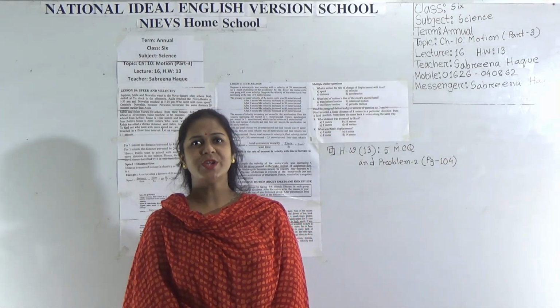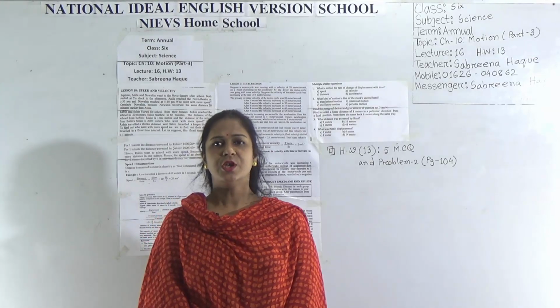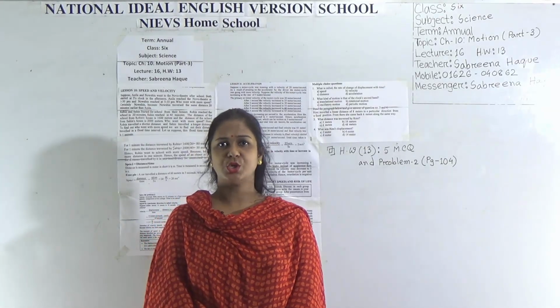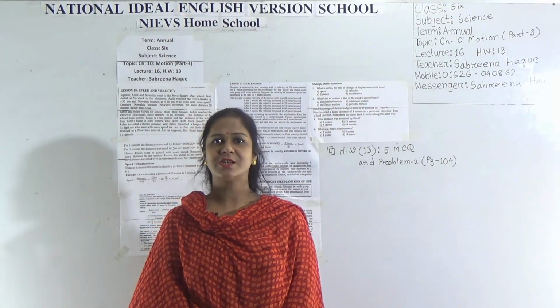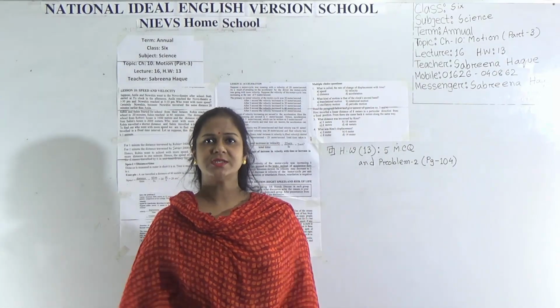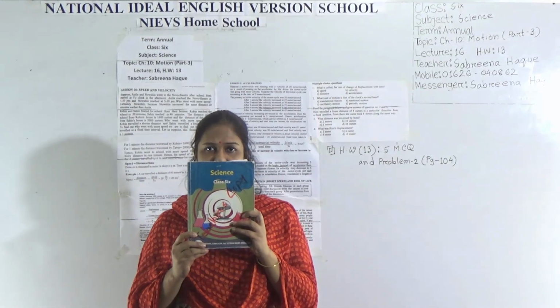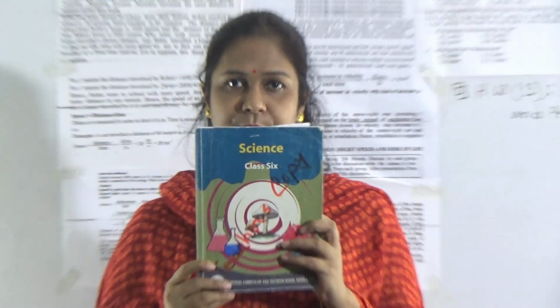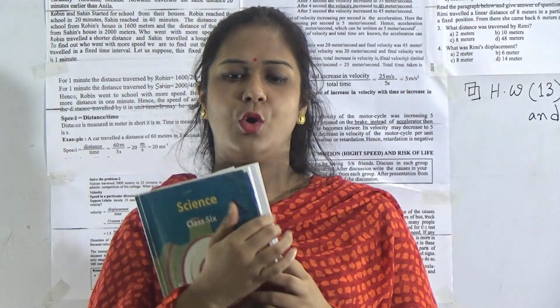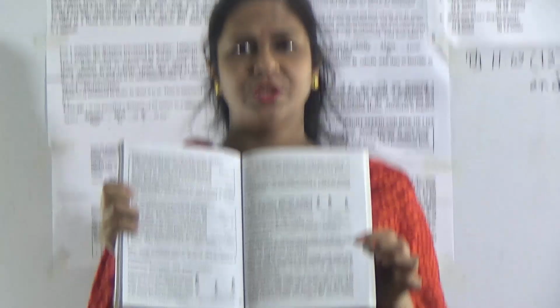Dear students, today I am going to take a science class for class 6 students based on chapter 10. The name of the chapter is motion and this is the third part of the chapter. Dear students, take your textbook. Open page number 103.